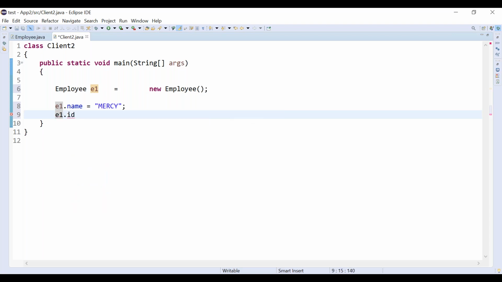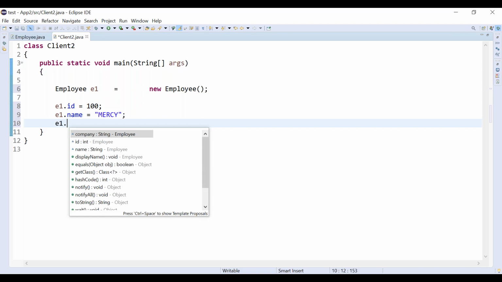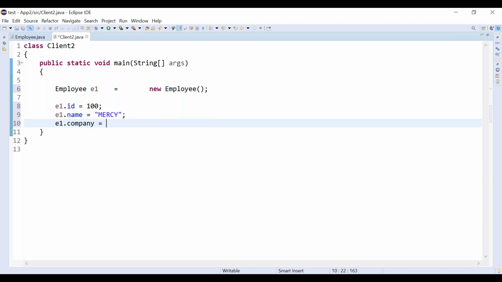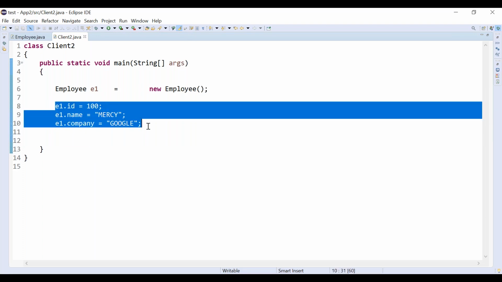You can give them in any order, that doesn't matter. ID is integer type, I'm giving 100. Then e1.company, I'm giving Google, as she is an employee of Google. This is how you can access the members.